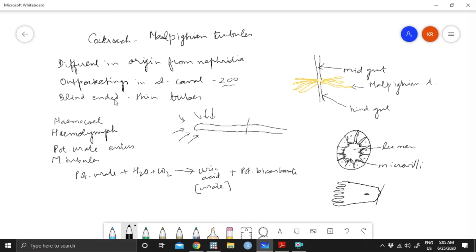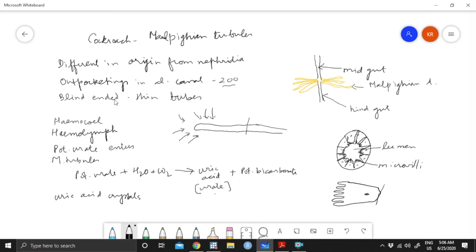So this H2O and CO2 has formed H2CO3, or carbonic acid, which dissociates to form bicarbonate ion. The bicarbonate ion combines with potassium to form potassium bicarbonate. It is a buffering reaction that takes place, and uric acid crystals are developed.